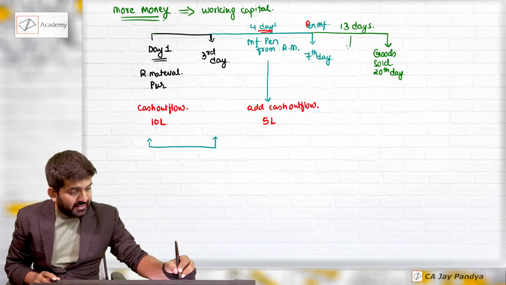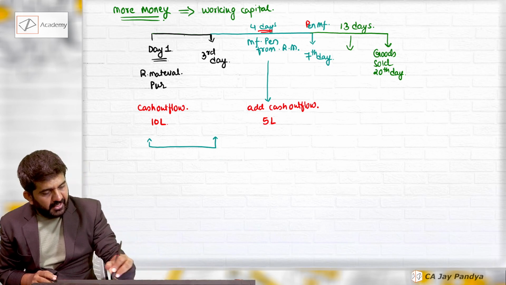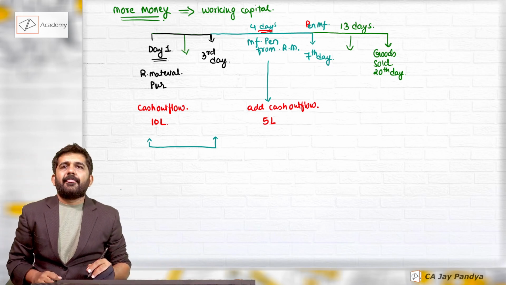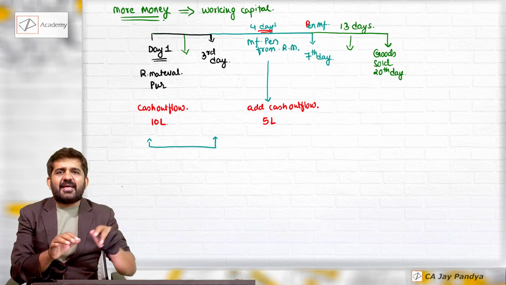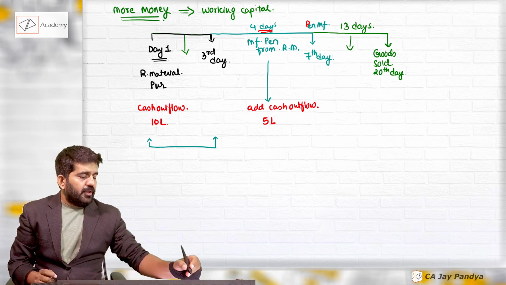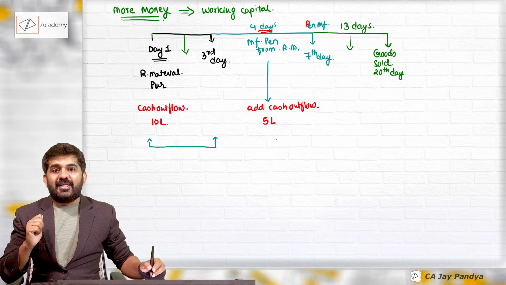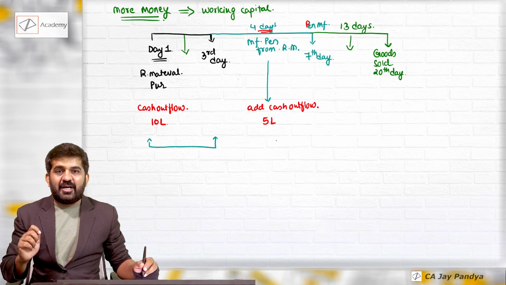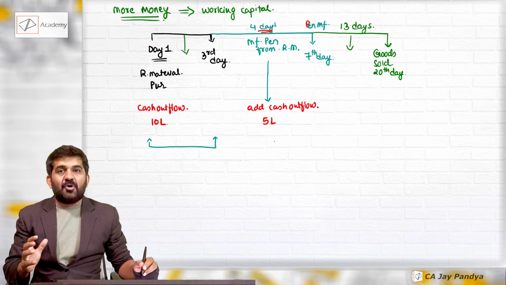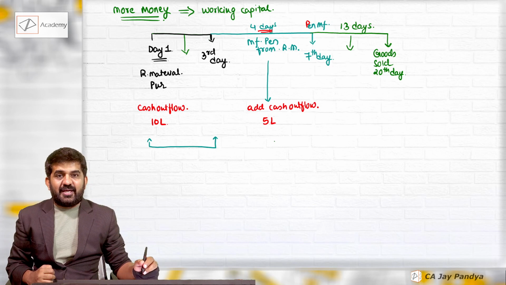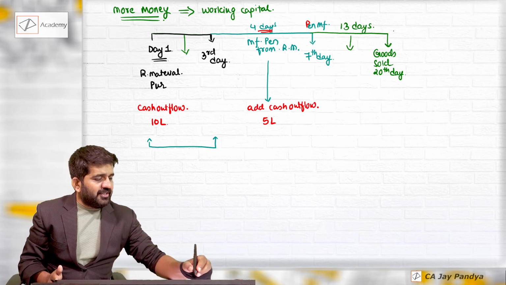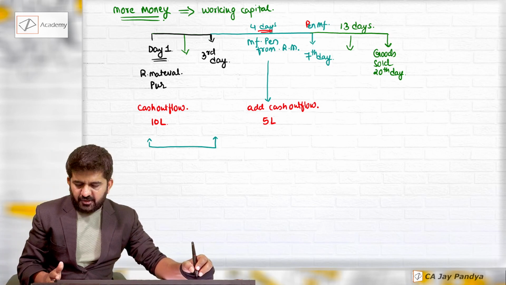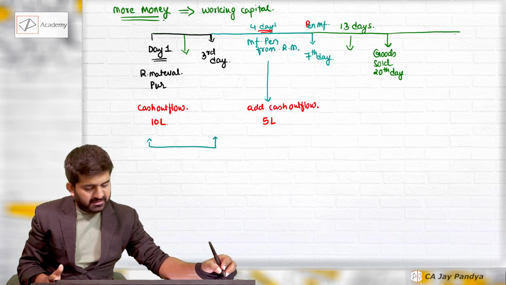Otherwise, I'll have to add some cost over here also and over here also. But for making it easy, I'm not adding it right now. Goods sold on 20th day, and now it is a happy thing because we know that we are going to get cash. But debtors took a credit period of 15 days.